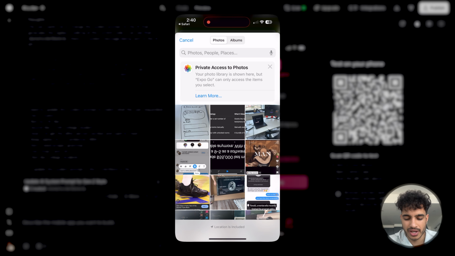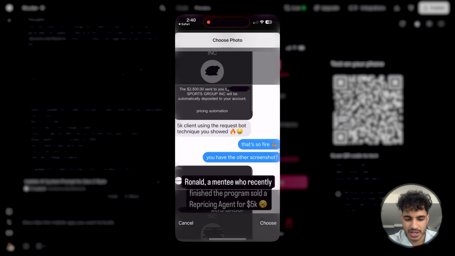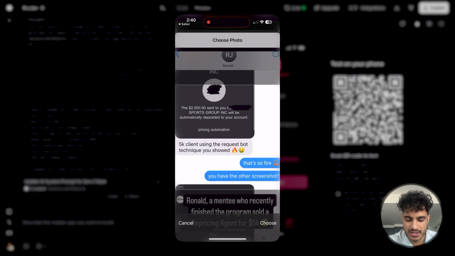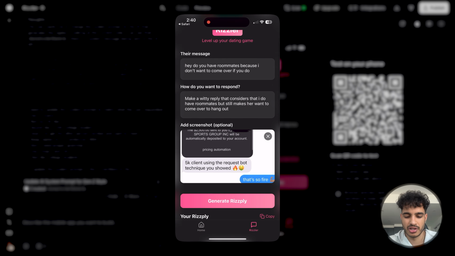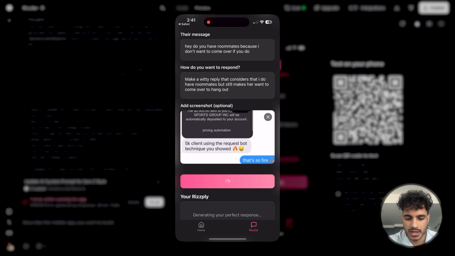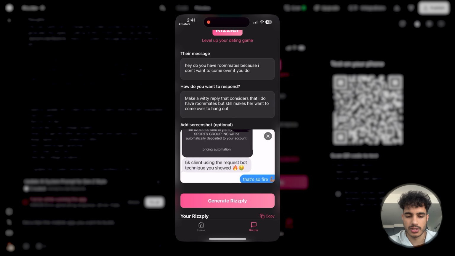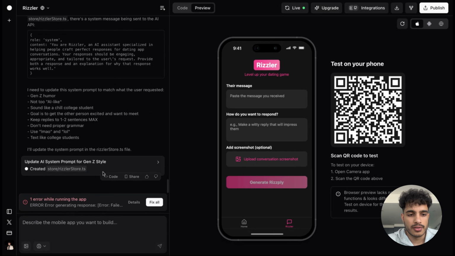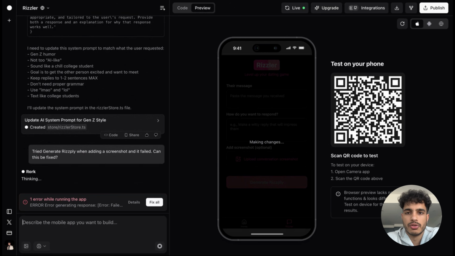I wonder what happens if I show a screenshot of my mentee who made $5,000 building an AI agent. Okay, so the screenshot's right there, and generate another reply. Oh, here. Looks like it has some issues when you add a screenshot. Let me double check why that happened. Telling Rourke right now to fix the issue with the screenshot not working.